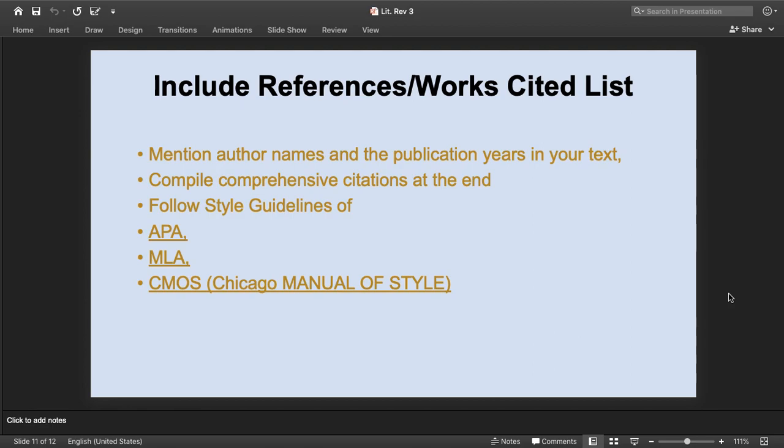In Pakistan, APA style is quite relevant. People use it most of the time. It's easier to use. So whatever the case may be, at the end of the literature review or while writing it, we need to give some in-text references as well. For this purpose, we should know very well what style we are using and how to write the citations or references in accordance with the particular style that we have chosen.